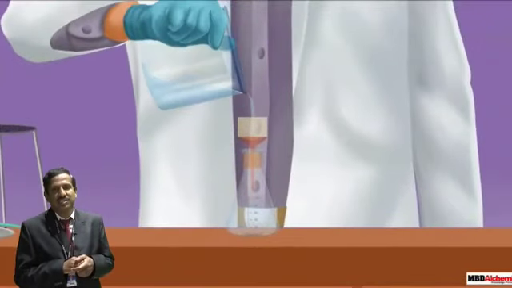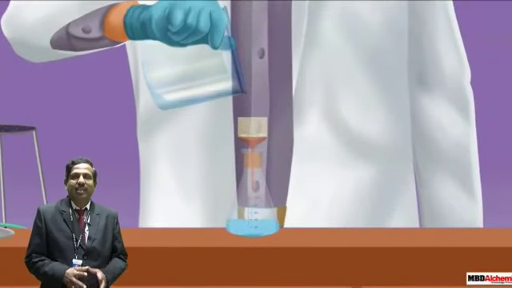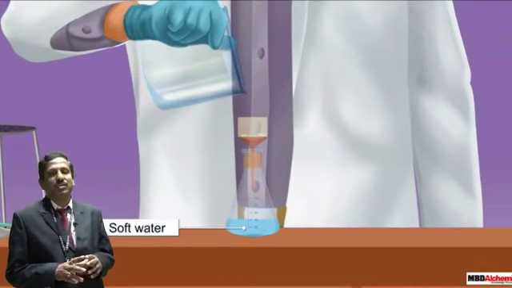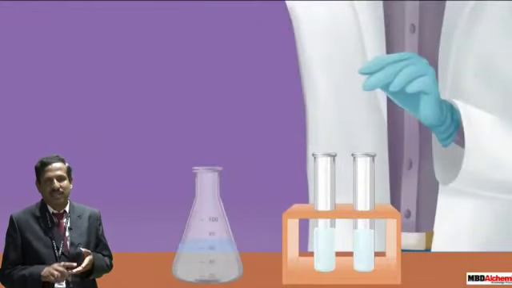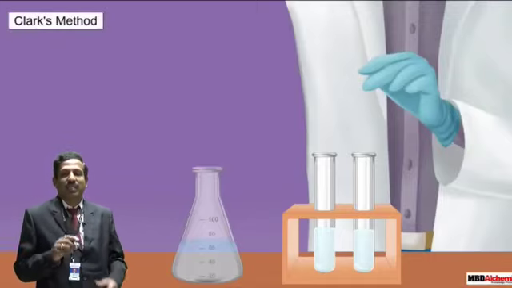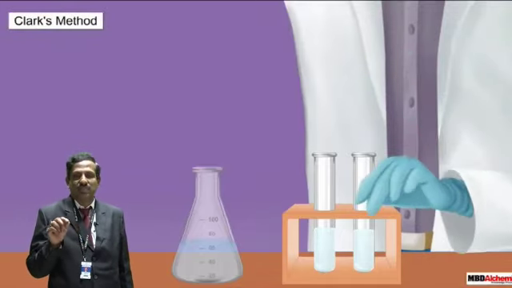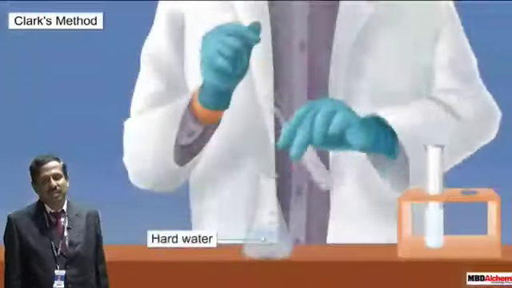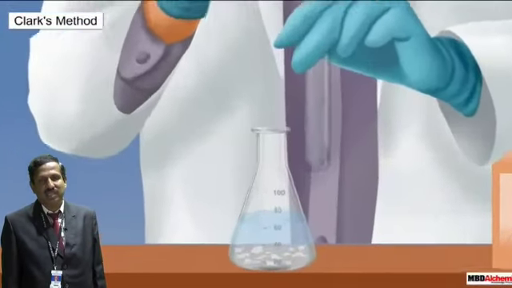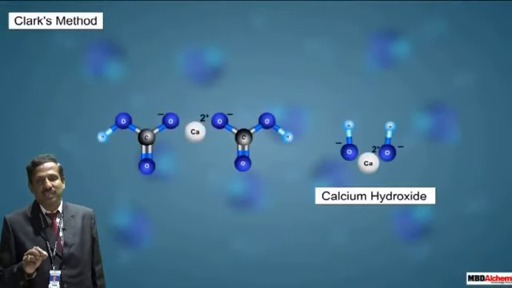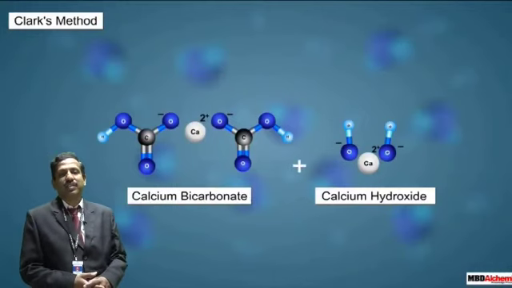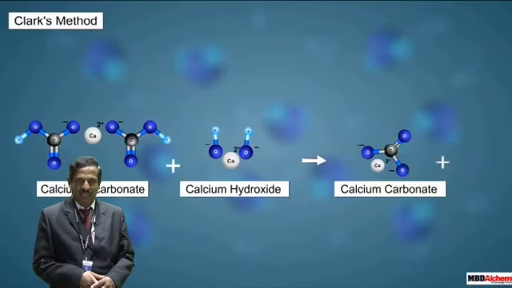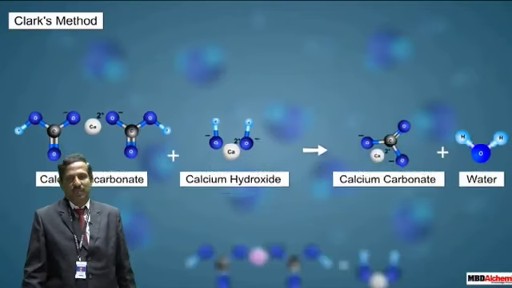salts. After heating, for example, if we take calcium bicarbonate, on heating it gives calcium carbonate, carbon dioxide plus water. And for the second example, if we see magnesium bicarbonate, on heating it gives magnesium hydroxide plus carbon dioxide is released. Both of these are precipitates, they can be easily filtered off, and the filtrate that we get is free of temporary hardness. So this is regarding your temporary hardness.